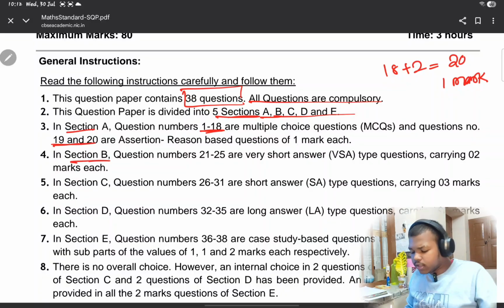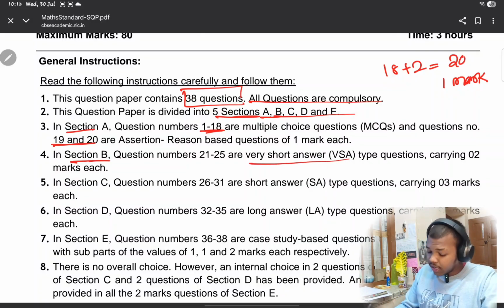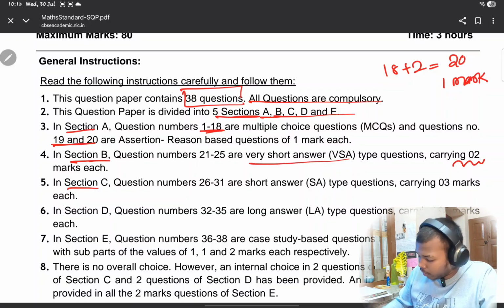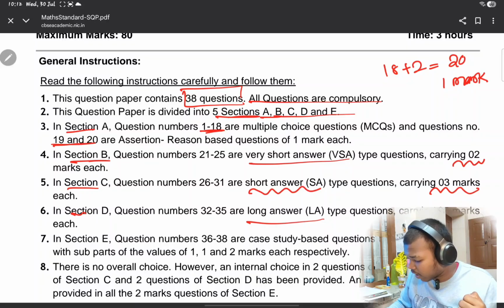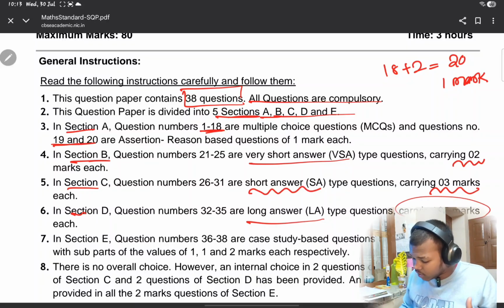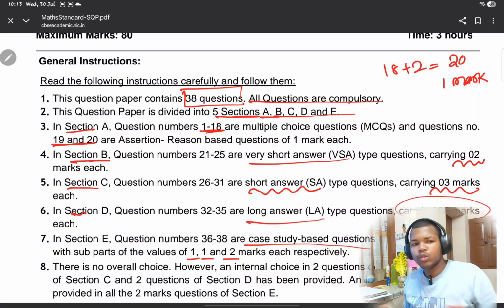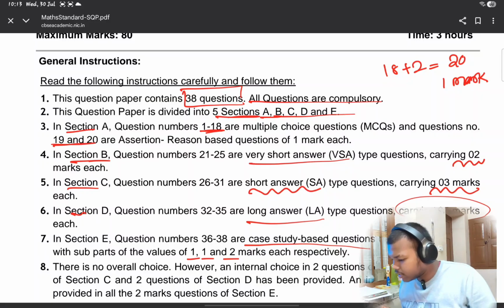Now in section B, we'll be seeing some very short answer questions containing 2 marks each. Coming to section C, that will be short answer containing 3 marks each. Section D is similarly long answer type, carrying 5 marks, and the last section E is case based study questions carrying 4 marks each. The case based study also has sub parts, that is there will be 3 questions, and it will be mentioned over there. Okay, let's take a look at what is in it.